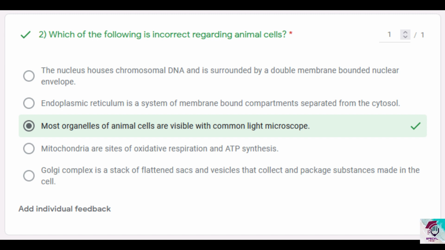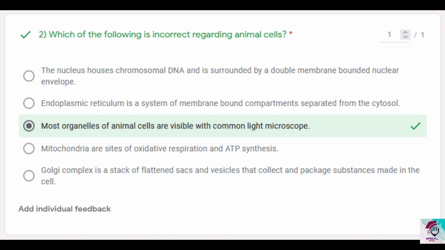So it is the site of oxidative respiration, and during aerobic respiration, ATP synthesis occurs in the cytosol of the cell and also inside the matrix of mitochondria. So you can also consider it as the site of ATP synthesis by oxidative phosphorylation mainly, and also by substrate level phosphorylation. So this statement is also correct.